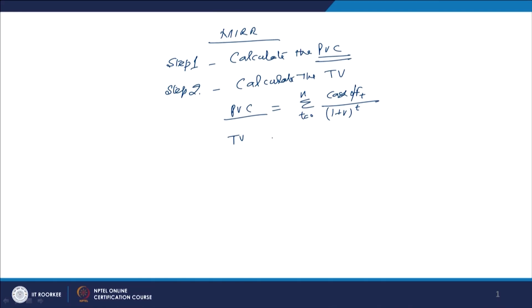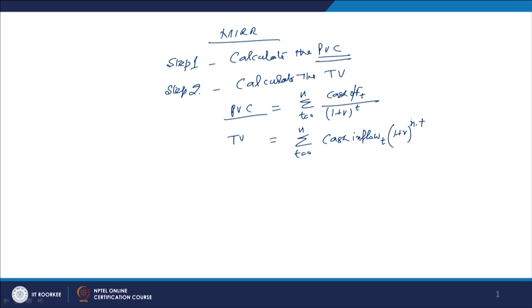After this you have to calculate the terminal value, as I told you in the second step, of the future cash flows expected from the project. For that, this is the model: sigma, T is equal to 0 to n again, and then it is the cash inflow, which is occurring over the number of years. Because you have to calculate the terminal value, you have to calculate the future compounded value of these expected cash flows, and this is (1 plus r) to the power n minus T.